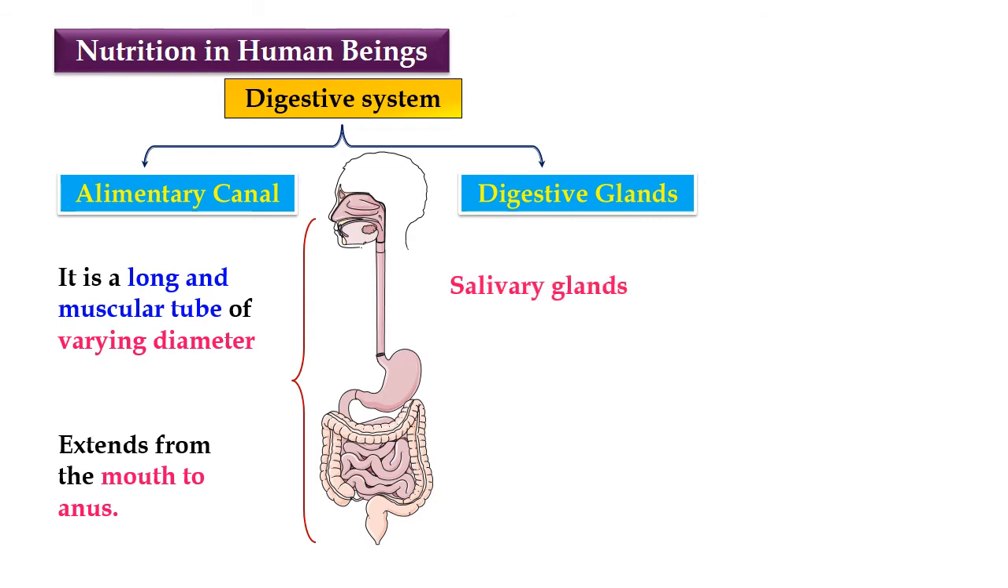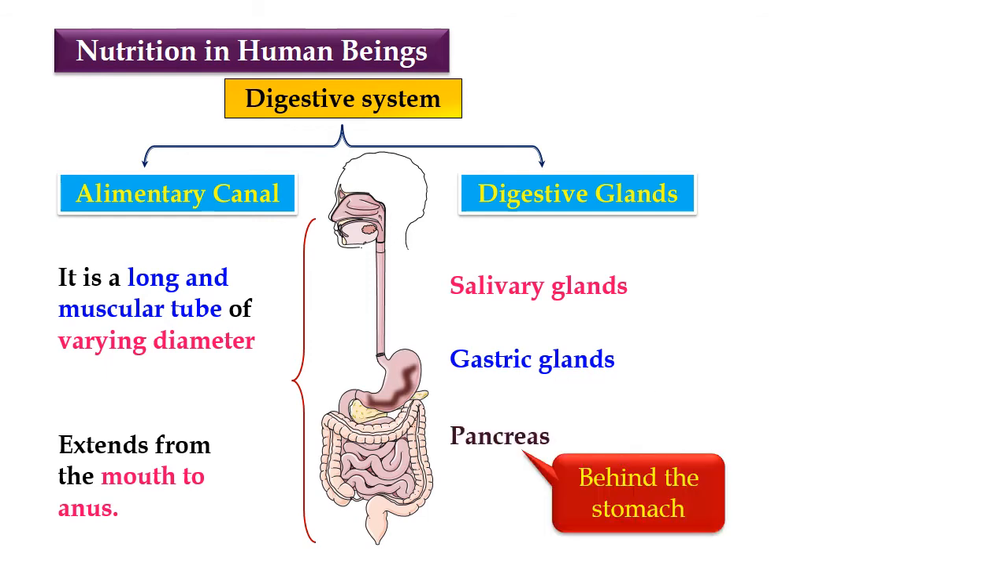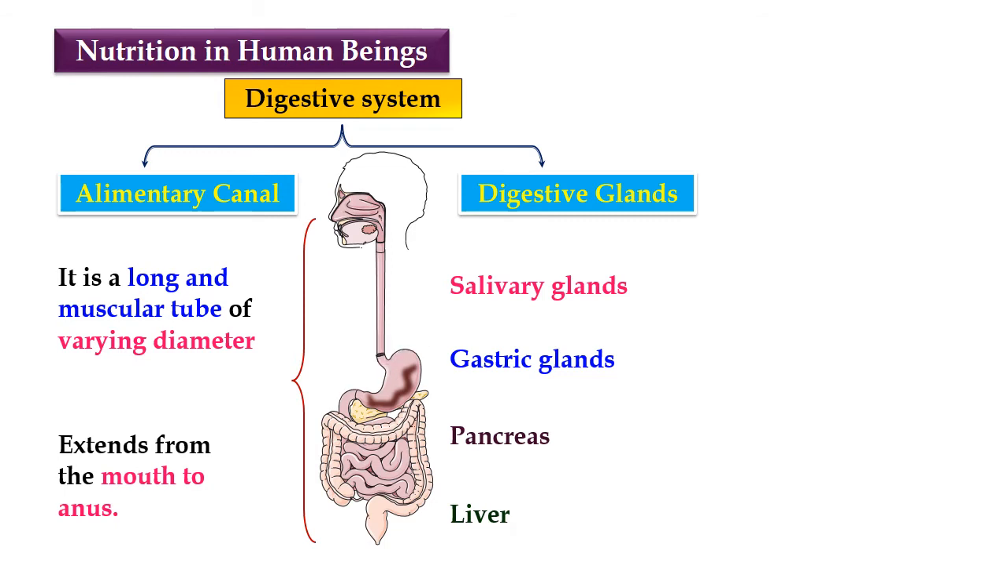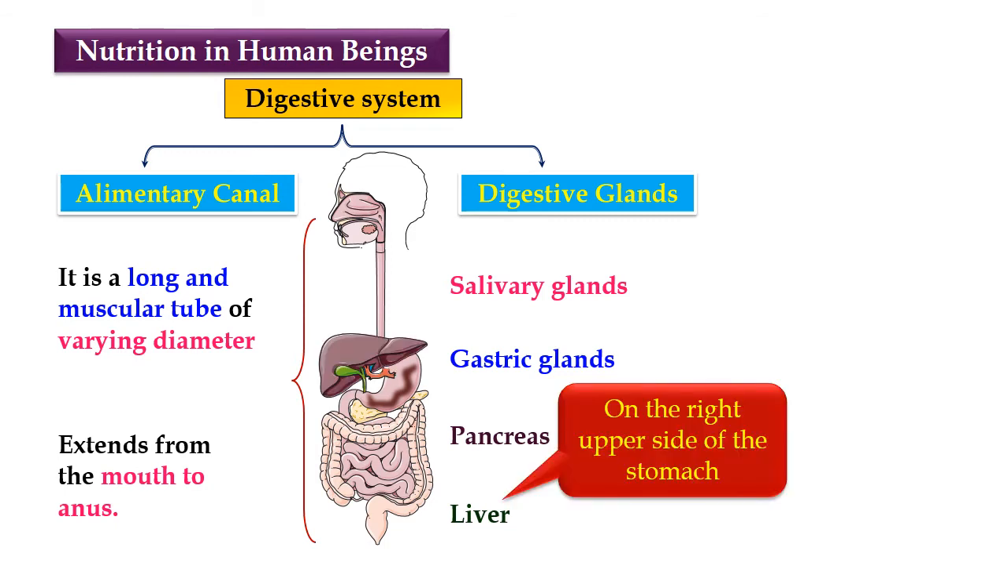Now which are the digestive glands? The first digestive gland is the salivary gland, which is present in your mouth. Second is the gastric gland, which is present in the stomach. Third is the pancreas, which is located behind the stomach, and last is the liver, which is located above the stomach. On the right upper side of your stomach you can find the liver. So the alimentary canal and digestive glands are the two parts of your digestive system.